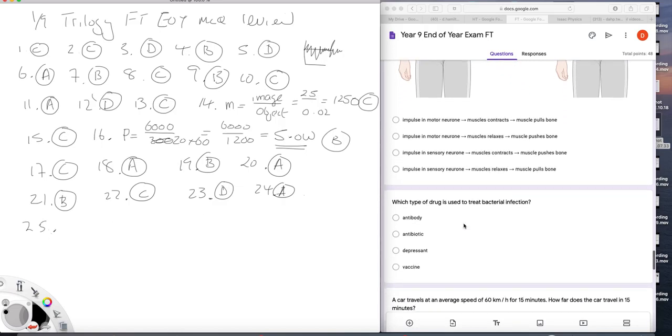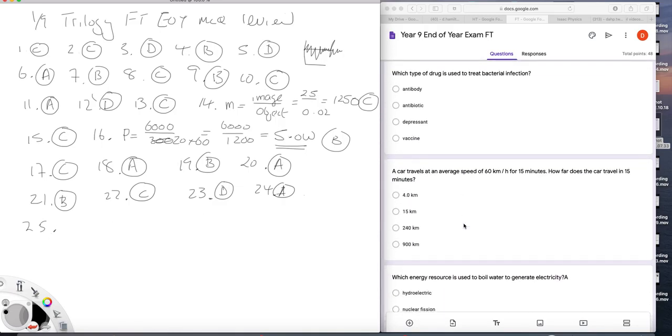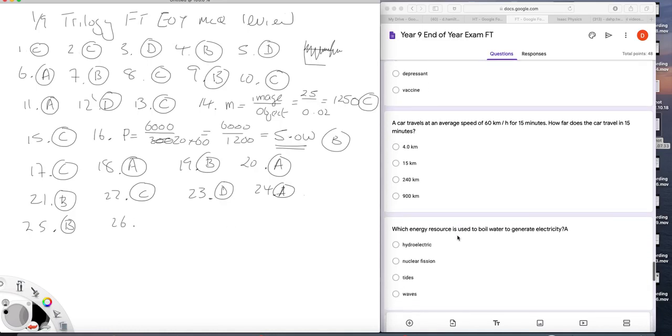25. Which type of drug is used to treat bacterial infections? That's a fact, it's B, antibiotics. 26. A car travels an average speed of 60 kilometers per hour for 15 minutes. That's 60 kilometers in 1 hour, but for 1/4 of 1 hour. So that'll be 60 divided by 4, 15 kilometers, which is B. Because 15 minutes is 1/4 of 1 hour, so it has travelled 1/4 of 60 in that time.